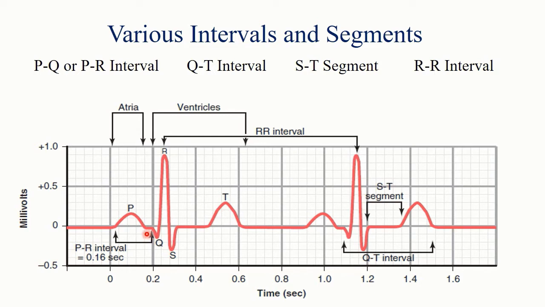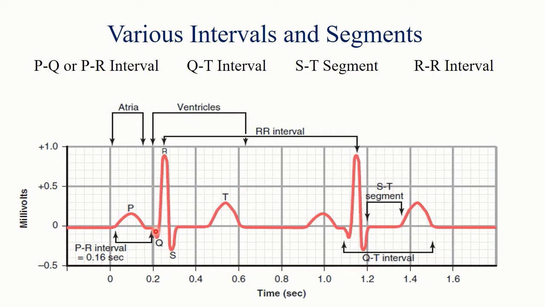Normal PQ interval is 0.12 to 0.2 seconds. Now here in this example, it is 1, 2, 3, 4 small squares, so 0.16 seconds. Often it is also called PR interval, as here it is written, because the Q wave is likely to be absent.